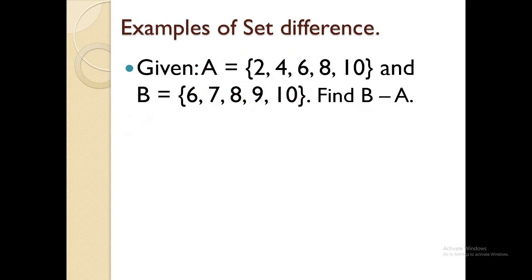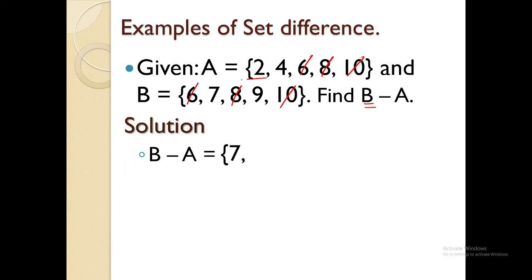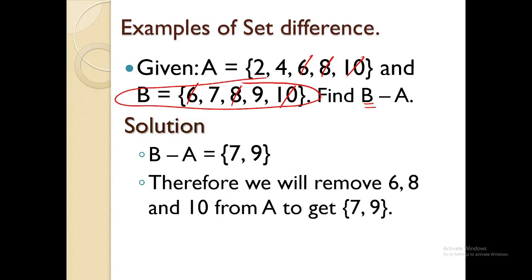What if I'm gonna turn things around? Akong balihon, B minus A. So, ang answer na ko karon na nasa B. Unsa may common sa B ug sa A? 6, 8, ug 10. So, unsay answer ninyo sa B minus A? 7 and 9. So, this time, ang answer na ako, makita na ako sa set B. That's B minus A is 7 and 9. Okay?